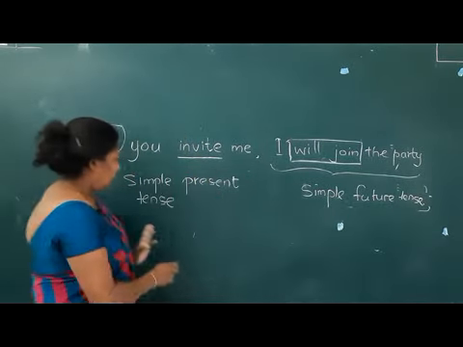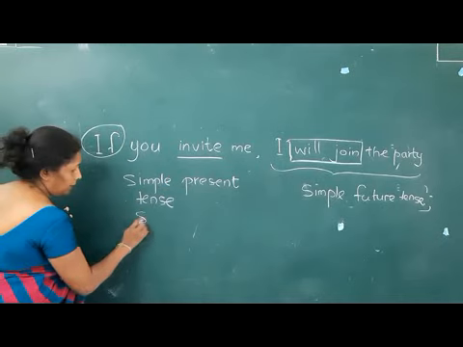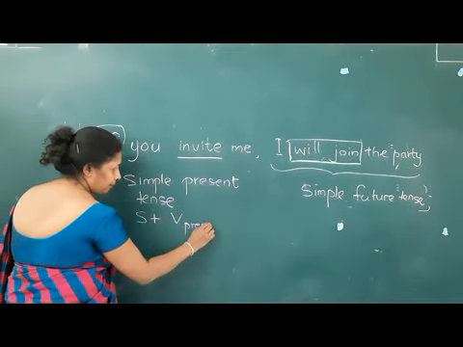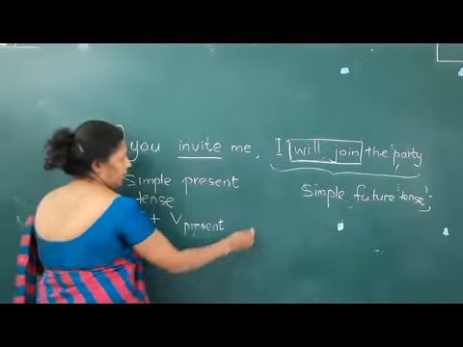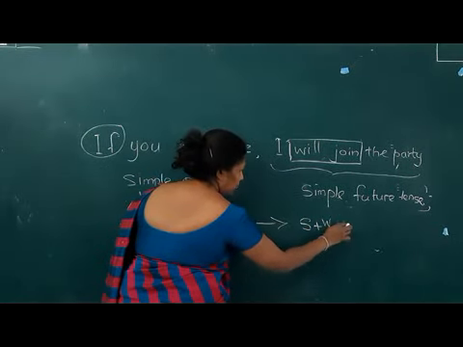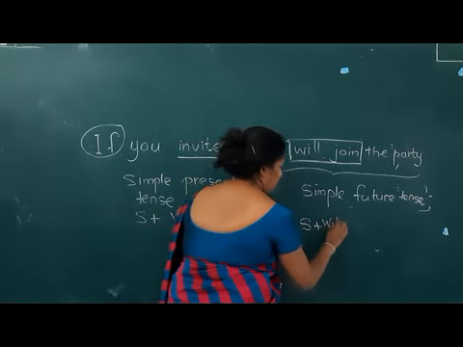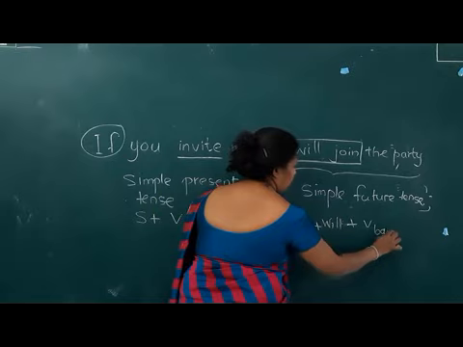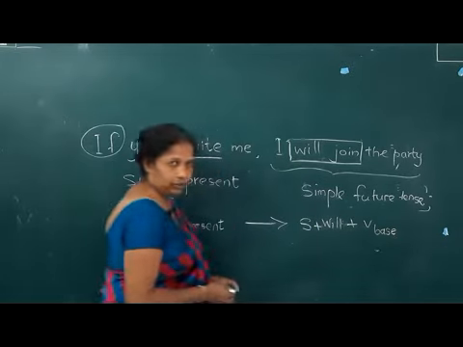We make a simple present tense with the subject and the verb in present form. And we have the result clause with the subject, and we use will plus the verb in base form. That is the sentence structure.